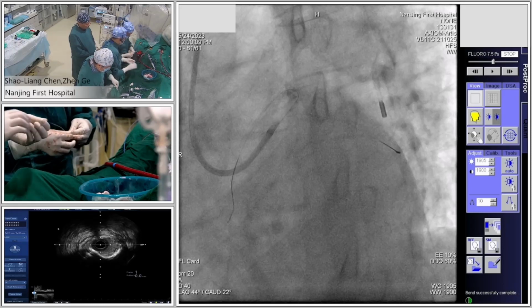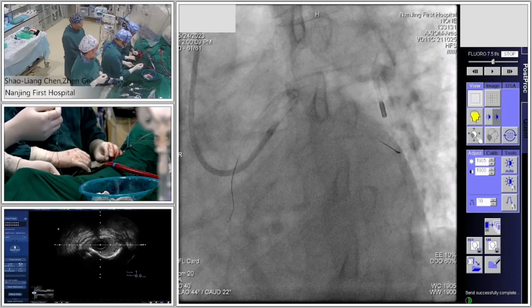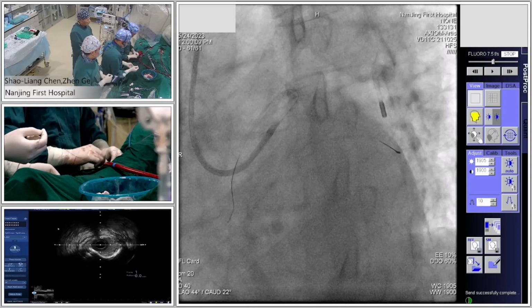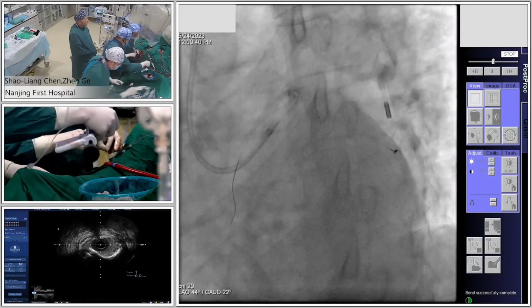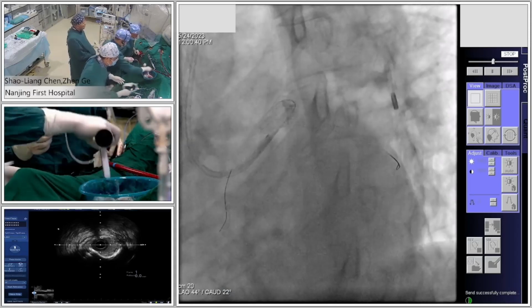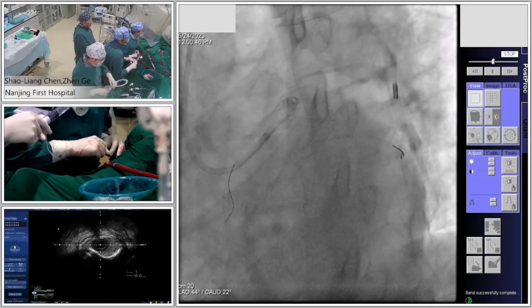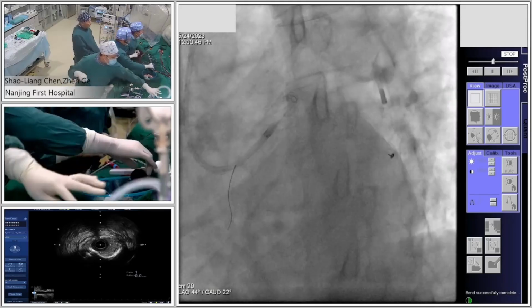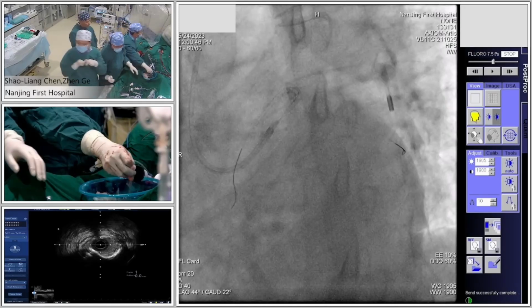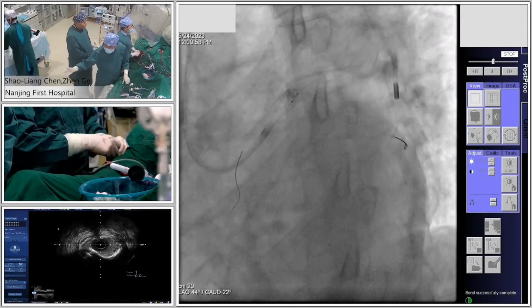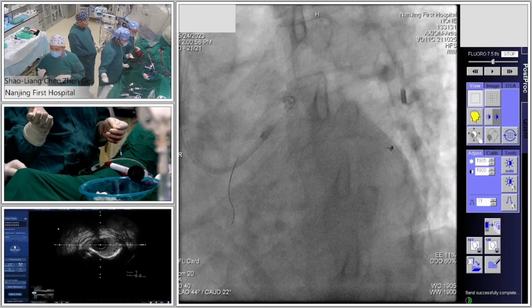So is this balloon for Sunflex? This is for main vessel, LAD, and then 2.5 for the circumflex. This is 3.0. 2.0? Oh, 3.0. 3.0. 2.0 for left circumflex. I think you can try another 3.0 and see for Sunflex. 3.0. One more 3.0. Because the wiring looks very smooth. Yeah.